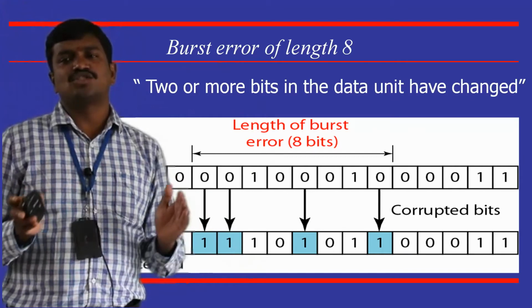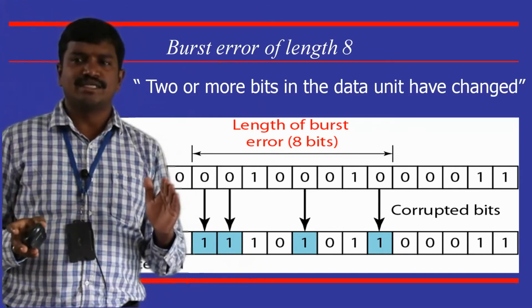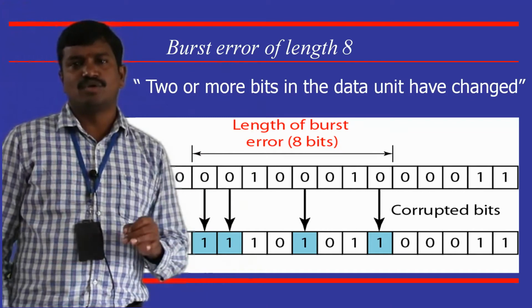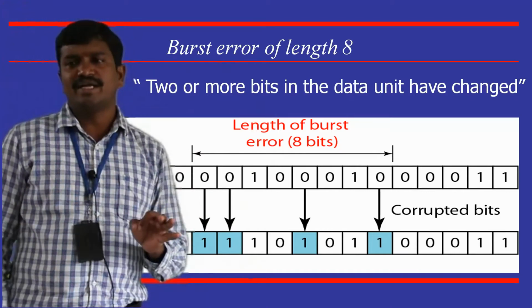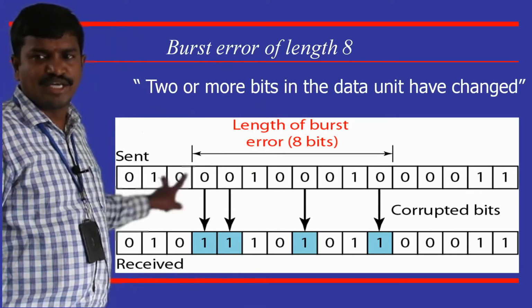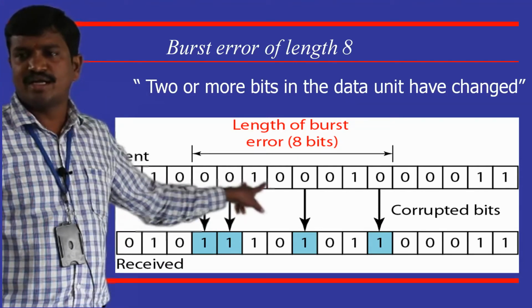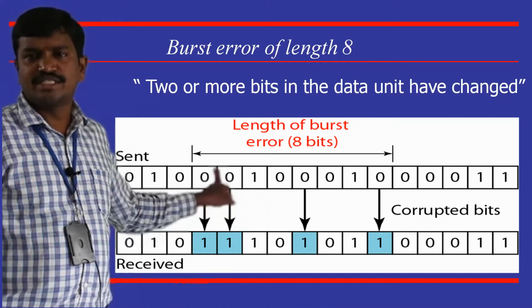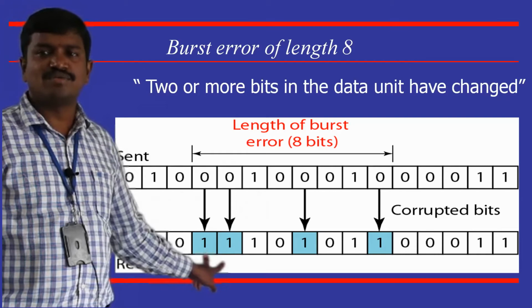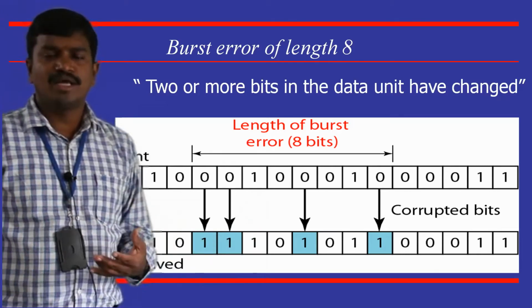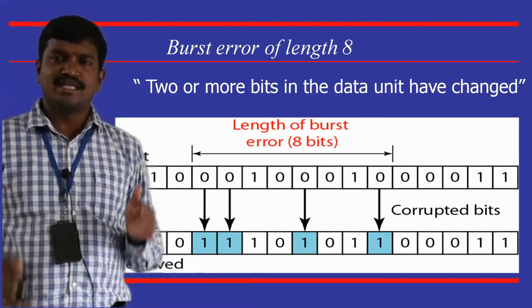Then it is called a burst error, or multiple errors. In this example, in that one byte of data itself we got 4 changes. Actually it is sent as 0 0, but it is received as 1 1. This way we get multiple errors in the data unit.